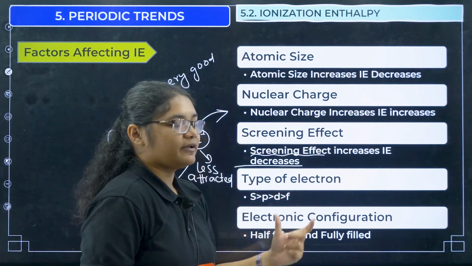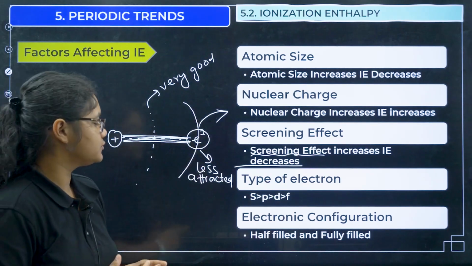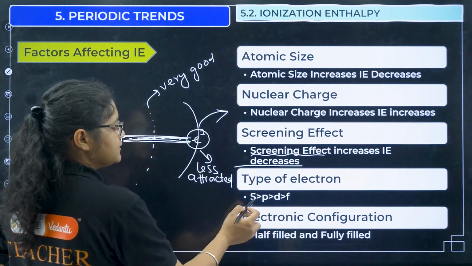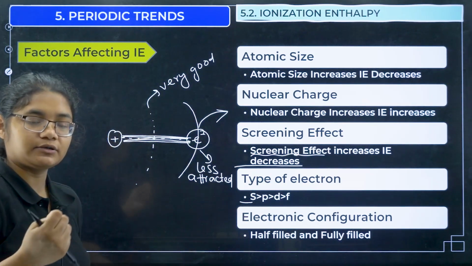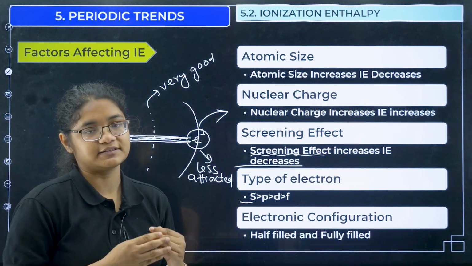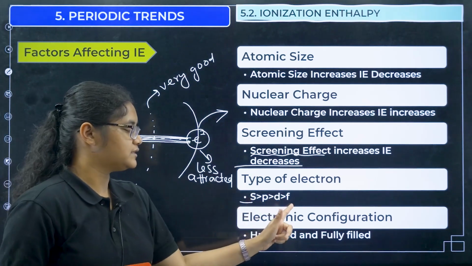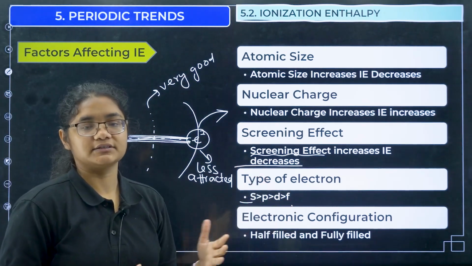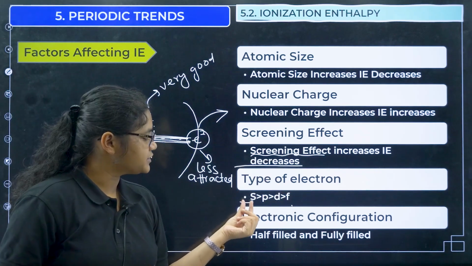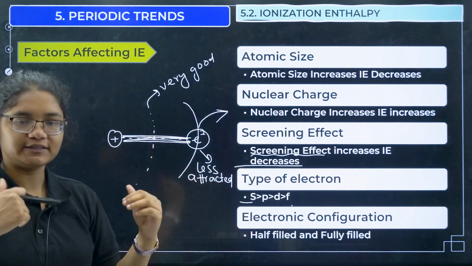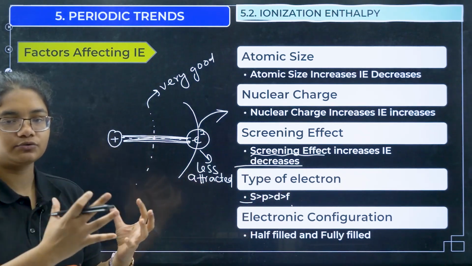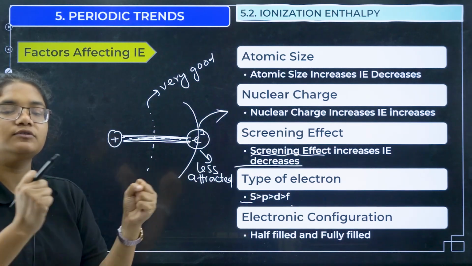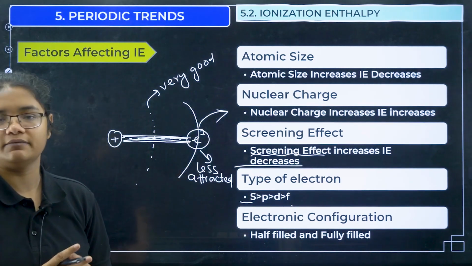Next, type of electron. If the electron is in any s orbital, then ionization energy will be more. If the electron is in f orbital, then the ionization energy will be less. Because of the shape, any s orbital is very close to the nucleus, okay. So, nuclear force is very high, so ionization energy will be very high.